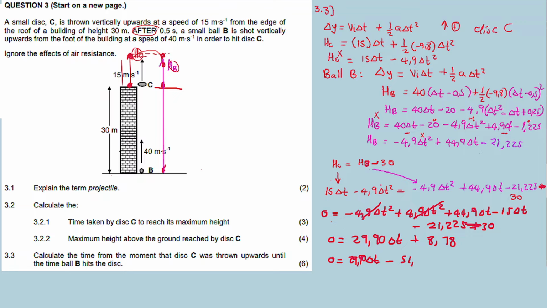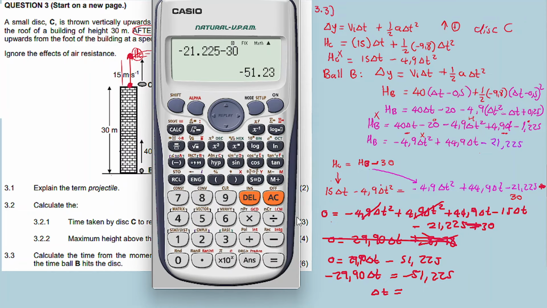But in fact, let's just keep it as 225. So this one out, this one out. Now let's transpose: 29.9080 equals minus 51.225. Okay, now delta t.